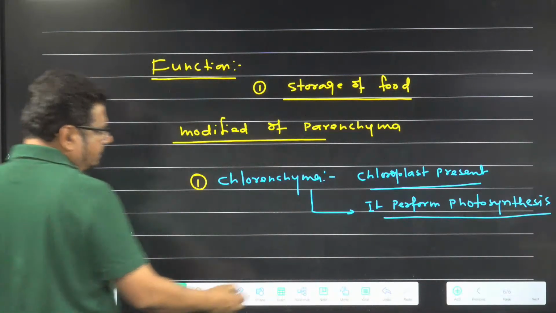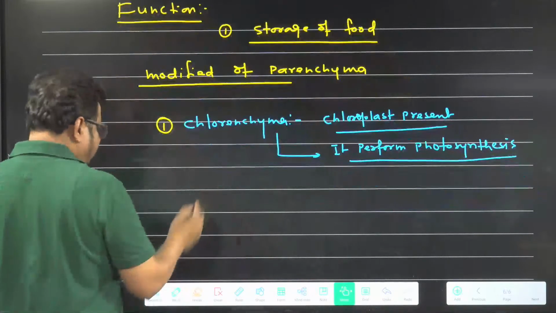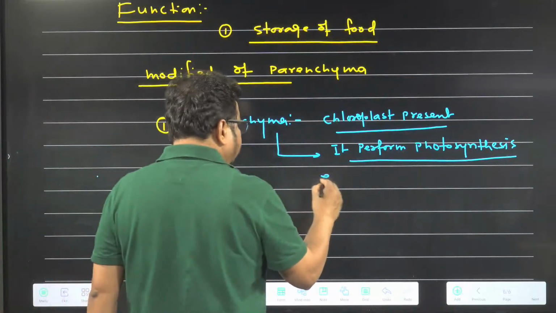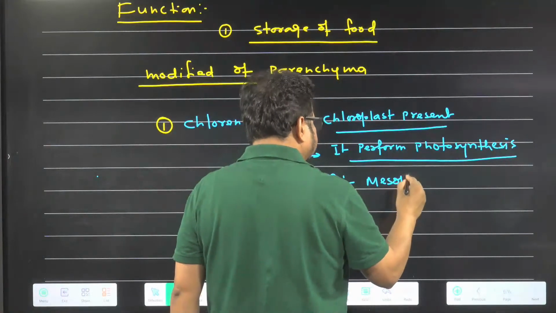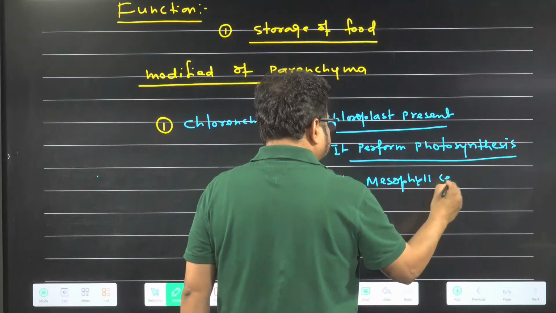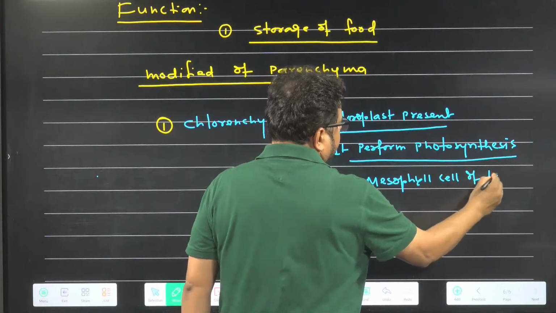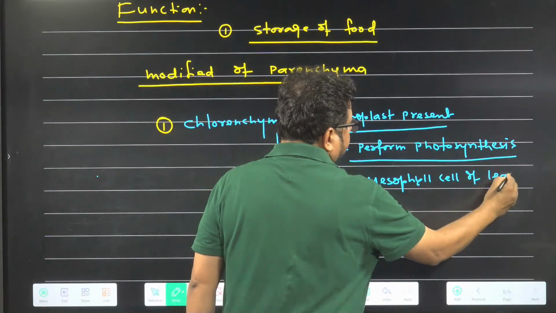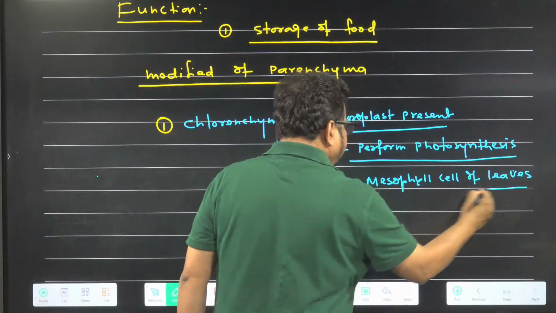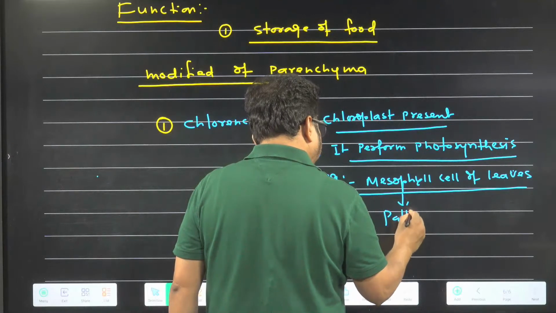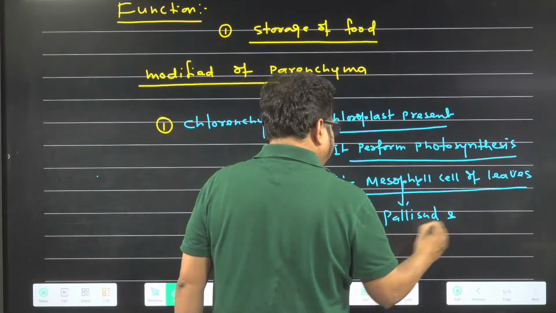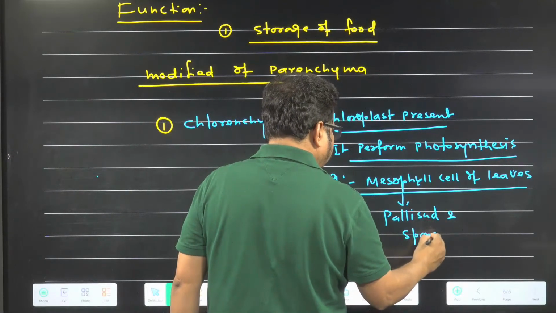It performs photosynthesis. Understanding the idea now? Example of this is the mesophyll cell of the leaf. In leaves, mesophyll cells have which ones? Palisade and spongy parenchyma.